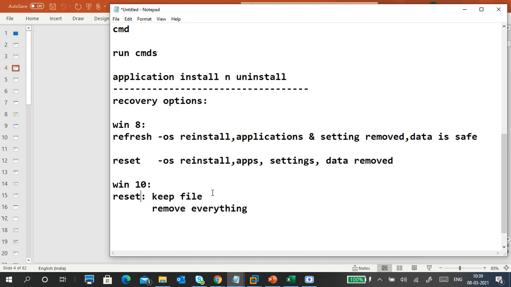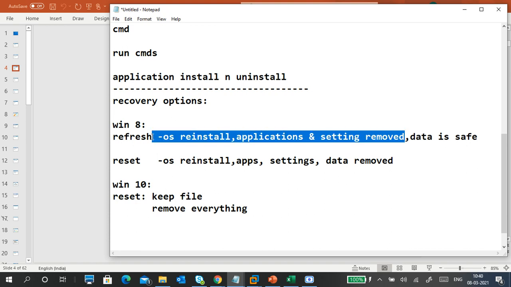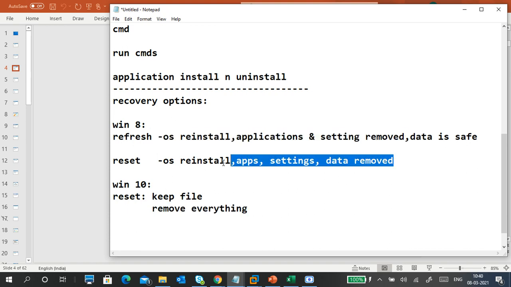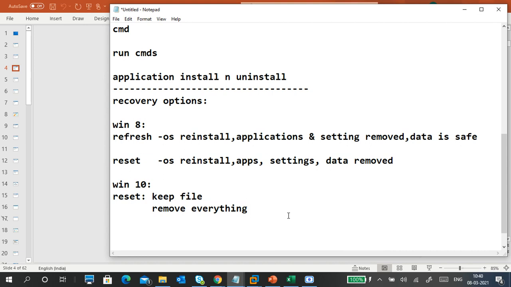Here there is only a single option. When you go to this option, it will ask you, do you want to keep the files? That means refresh. Remove everything means pure reset, like your mobile phone.